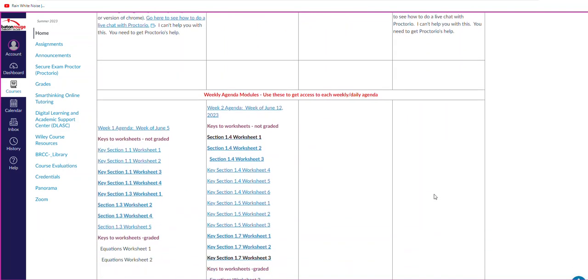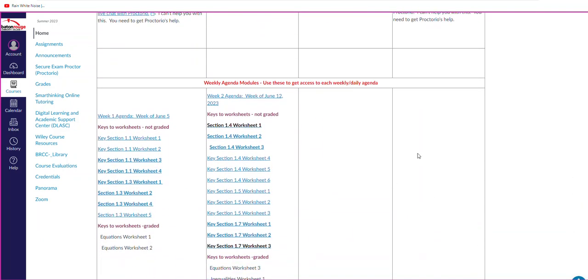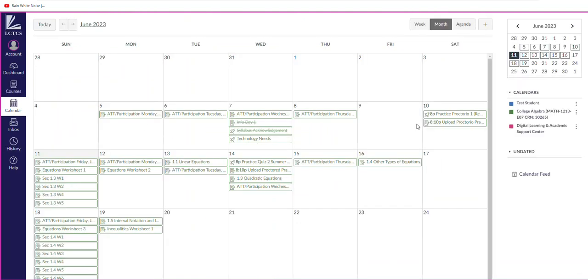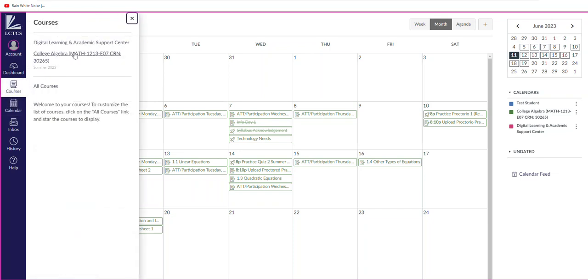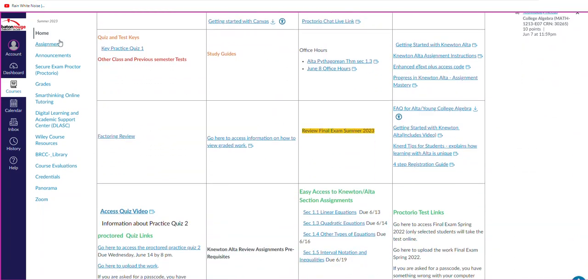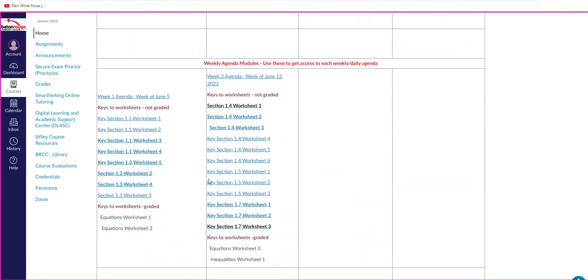So let me just quickly remind you here. There are some of you that are going to something called calendar. I'm not sure. I don't even see it on here. Oh, I guess here. So I'm going to go to calendar just to see what it looks like. When I go to calendar, this is what you're seeing. You should not be using this. Don't use this. What you need to be using, and I guess I have to go back to courses then, is going to the home page and going to the agendas.